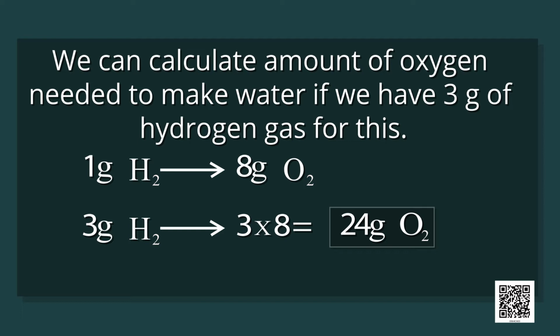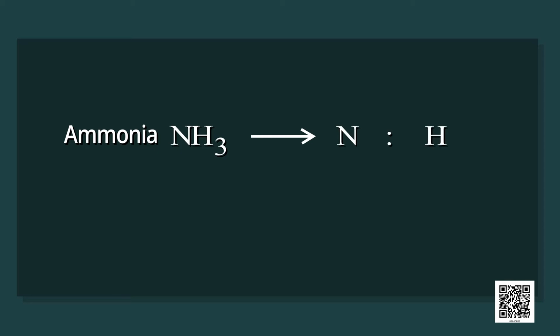Let us take one more example. Ammonia, whose formula is NH3. It is formed by combination of nitrogen and hydrogen. In this, ratio of masses of nitrogen and hydrogen is N ratio H 14 ratio 3.